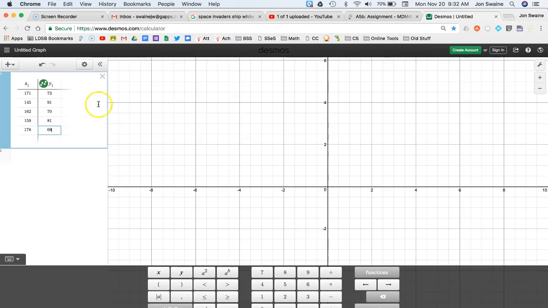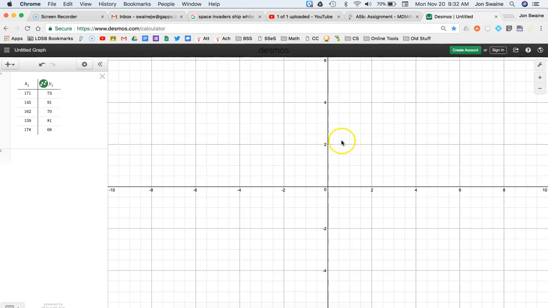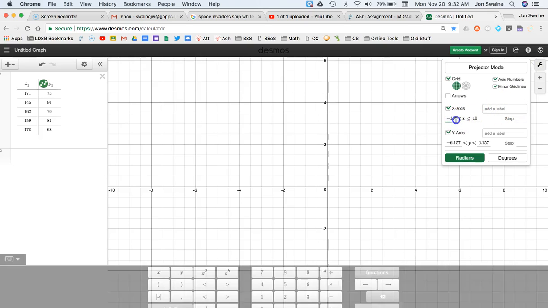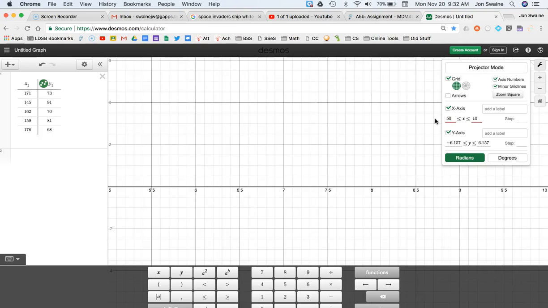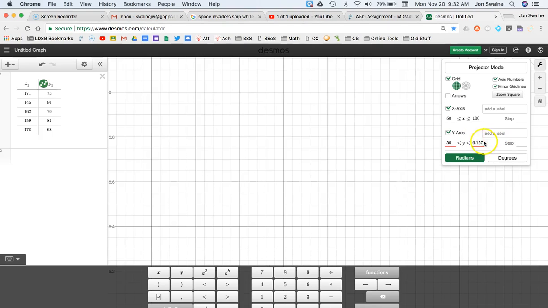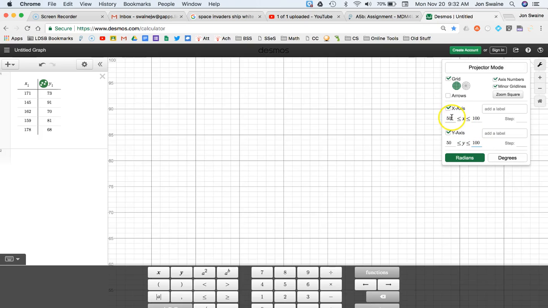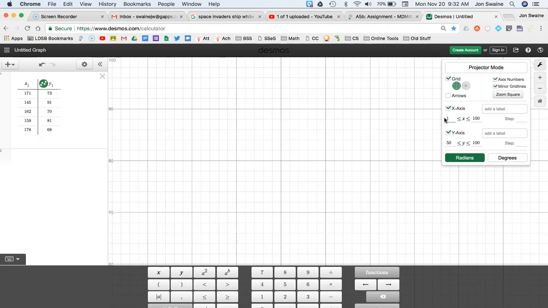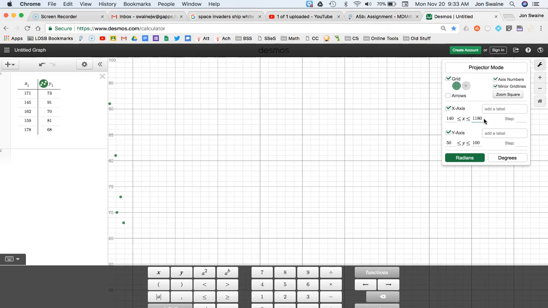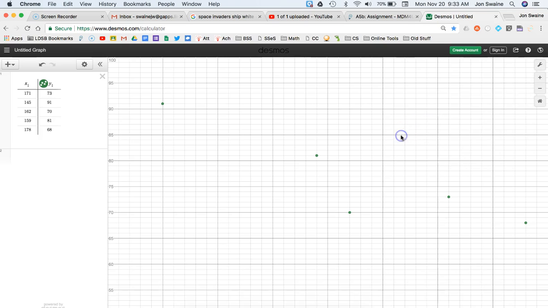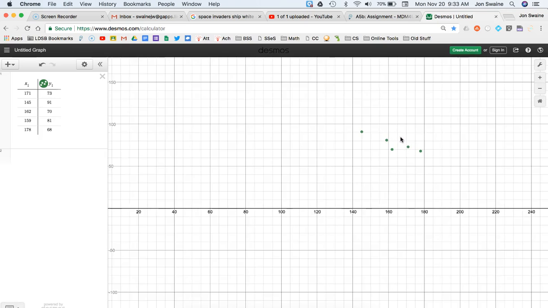So I'm putting the data into Desmos so I can see it. You can see I can't actually see it right now. I have to get the proper graph settings. So I want my x-axis to go from, I don't know, let's go from 50 to 100. Oh, sorry, that should have been my y. So 50 to 100 on the y, and on the x-axis, I'm going to go from 140 up to 180. That'll get me all the data. So I'm just trying to get a window that's going to get me all of the data, and then from there I can zoom in and out.